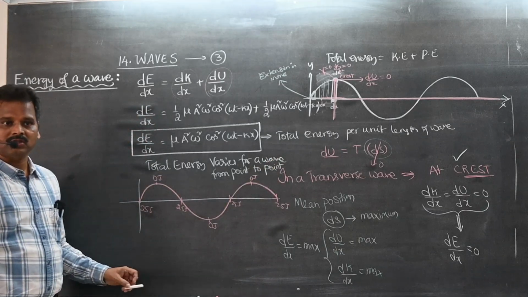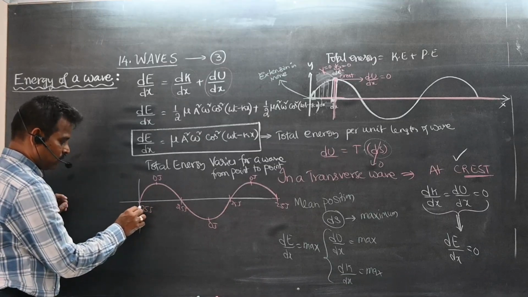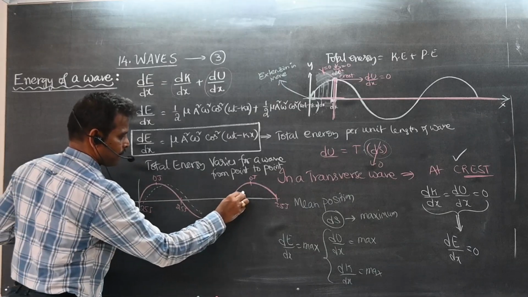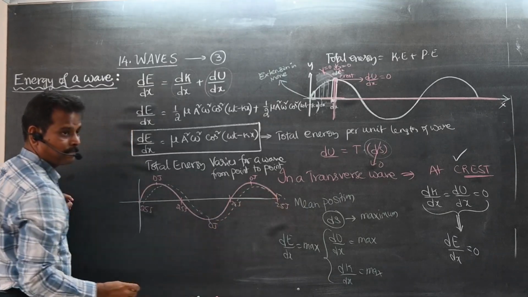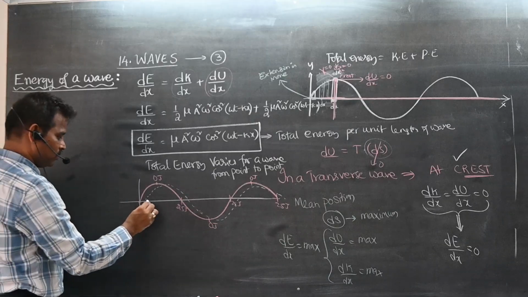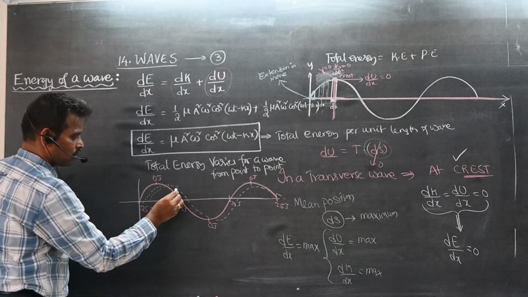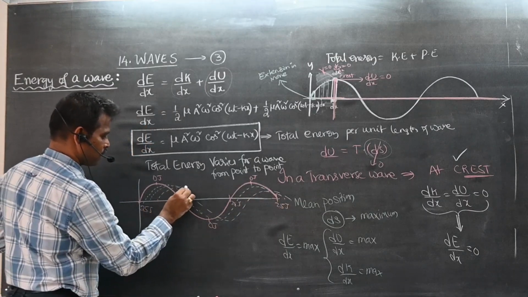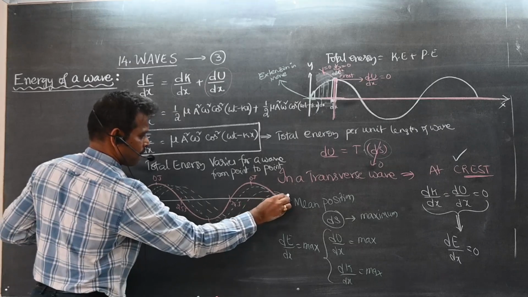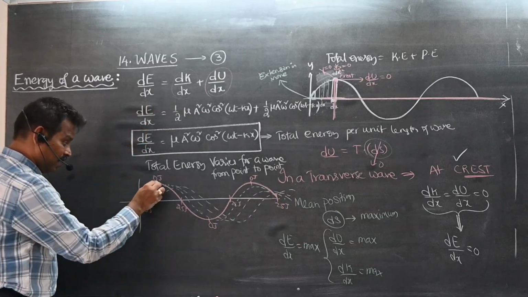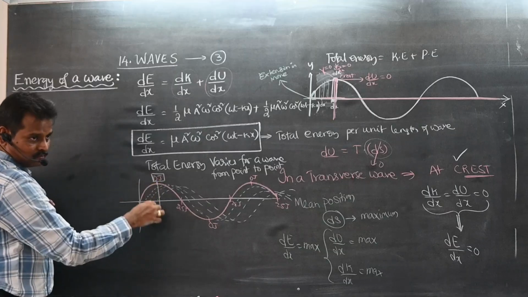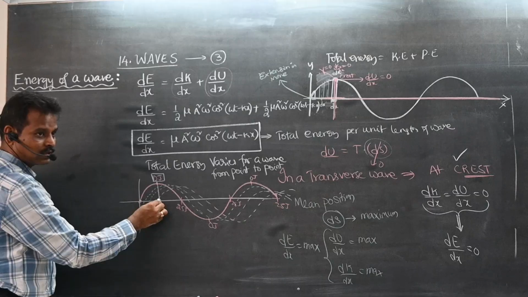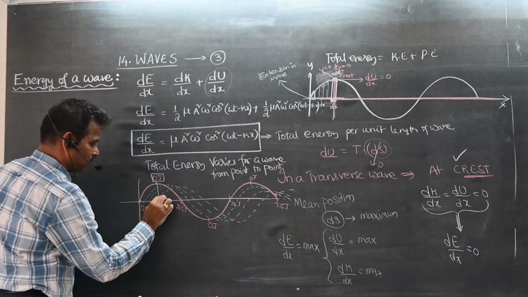Next, students, yesterday which is this one. Here this part will come down. The next wave will be produced like this. Then the next wave. So here total energy is 0. After some time this point will reach here. What is the total energy? After some time you will get a wave like this, students.